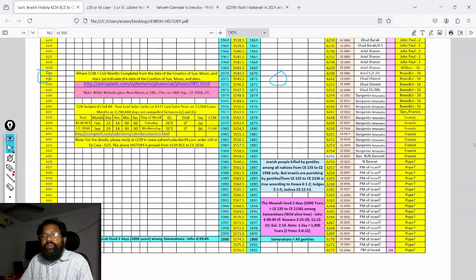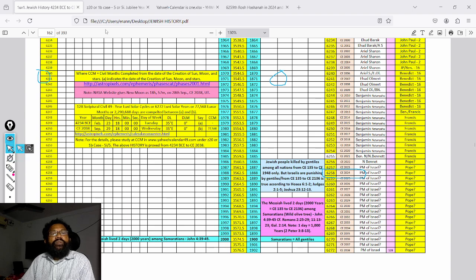See, in 2024, 6258 lunar solar years are completed between September and October. 6,258 lunar solar years are completed according to Jewish history. You can study every history. I gave every year in this history.